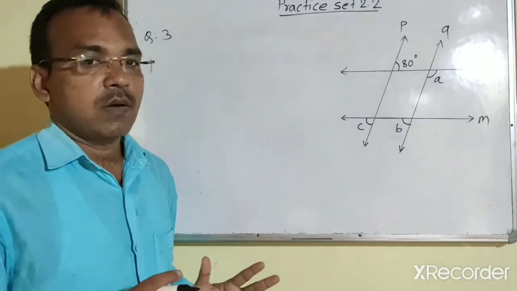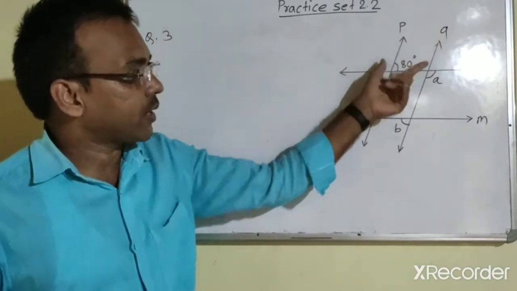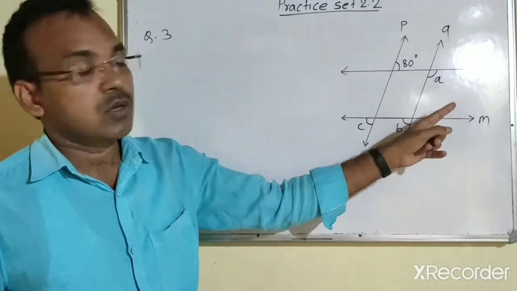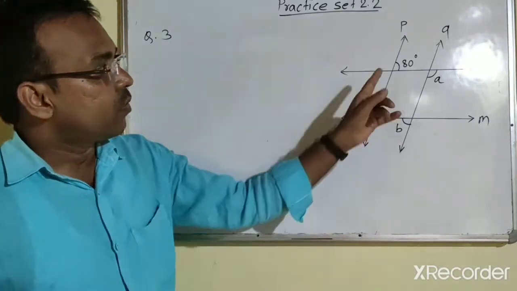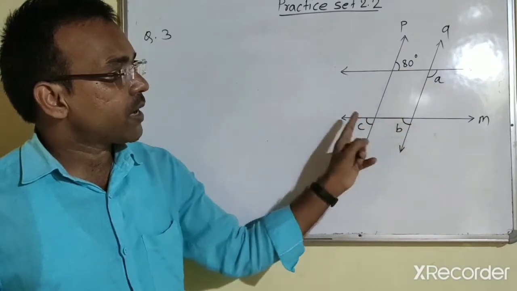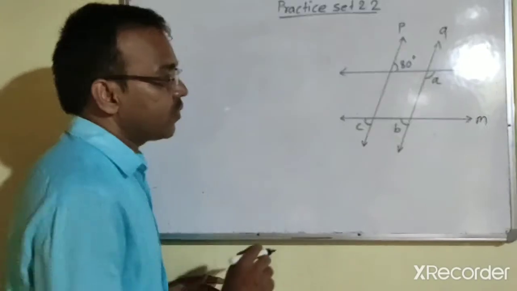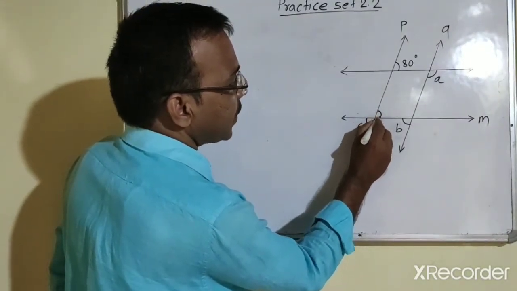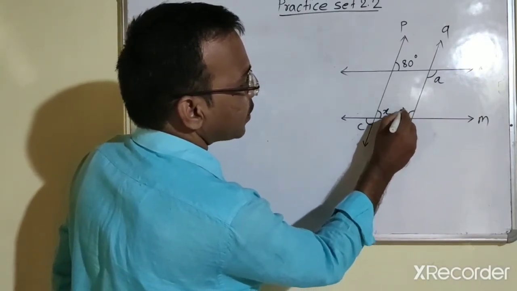First of all, observe what is given to us. Two parallel lines P and Q are given. Then again L and M, these are also parallel lines. So here all in total 4 lines are there. Now one measure of angle is given, that is 80 degree, and these angle A, B and C we have to find out. Now for our convenience we will take two angles here. Let this angle be X and this one be Y.